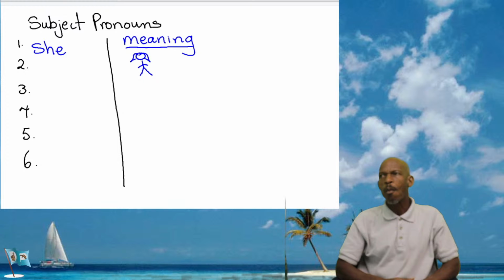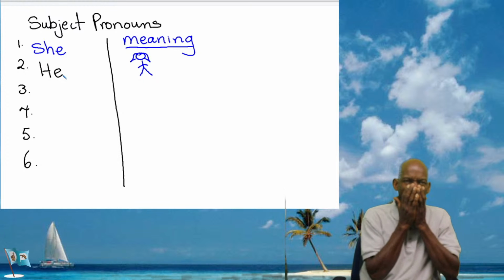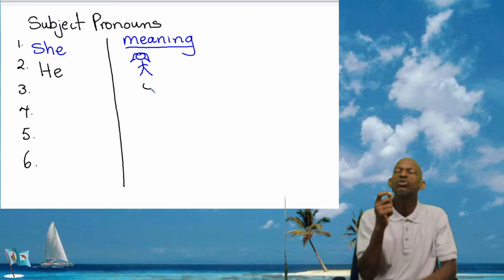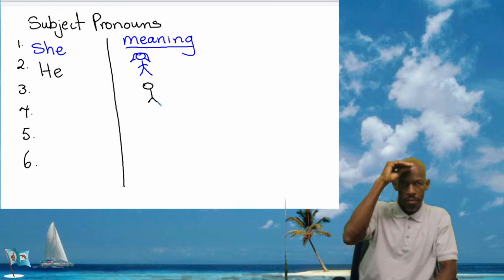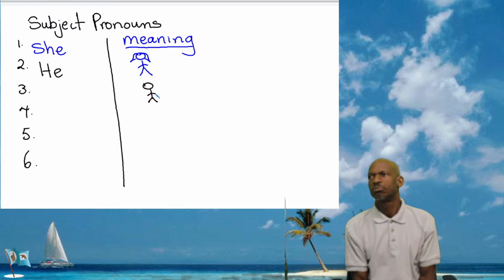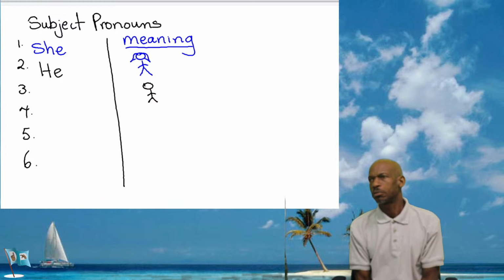So if I'm doing the colors alternating, then I have he. The drawing that I will use for he will be a boy or a man. A boy or a man will be he. That's why I'm doing the colors.